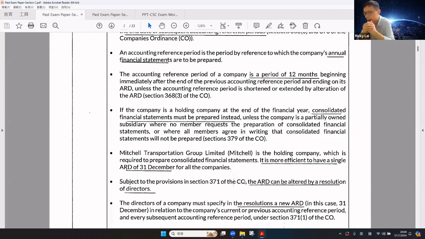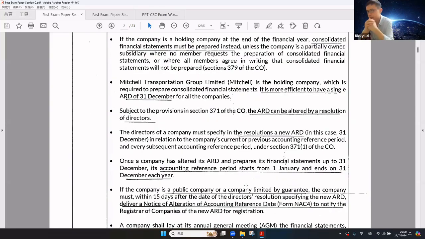So that, according to the CO, the ARD can be altered by resolution of the directors. The directors must specify in the resolution a new ARD, that is December 31, in relation to the current and previous accounting reference periods and every subsequent accounting reference period. Once the company has altered the ARD and prepared the financial statement up to December 31, the accounting reference period commences from January 1st and ends on December 31 each year.